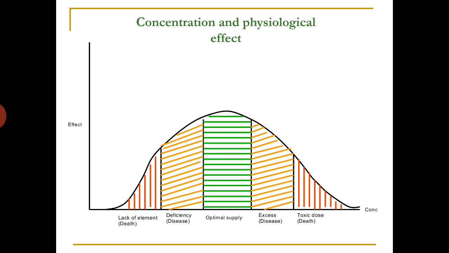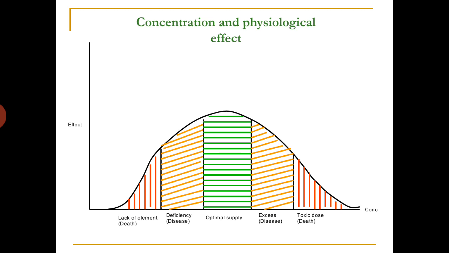These elements are required in optimal amounts, and at less than the optimal amounts, they cause deficiency symptoms. That means if the elements are not present in biological systems, they cause certain deficiency symptoms, and even sometimes death may occur. But above the optimal concentrations, if they are present in excess amounts, they act as toxic elements.